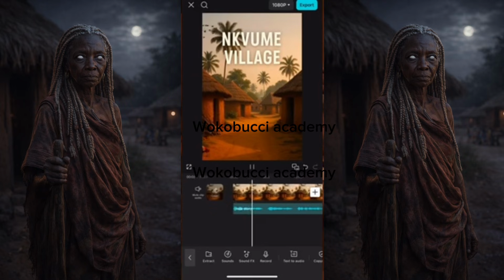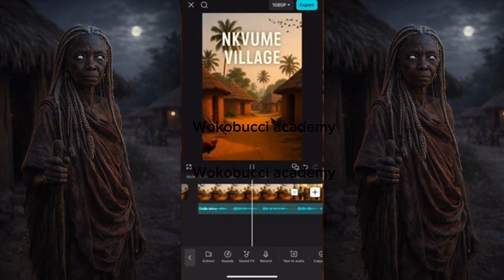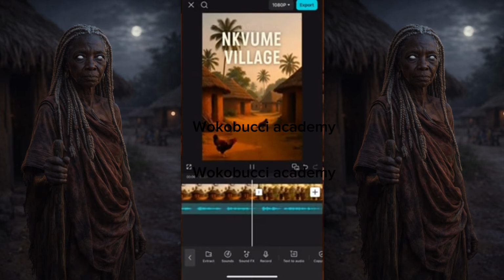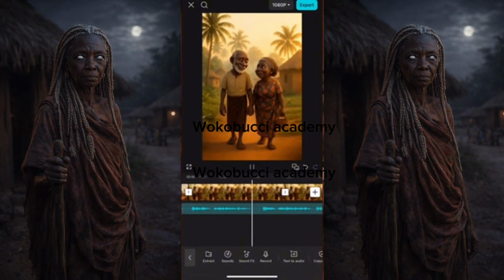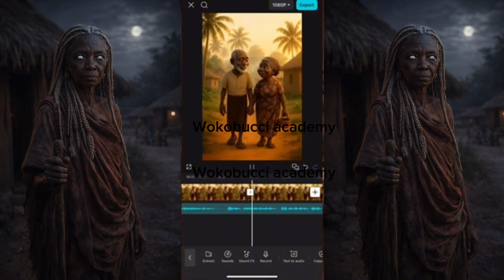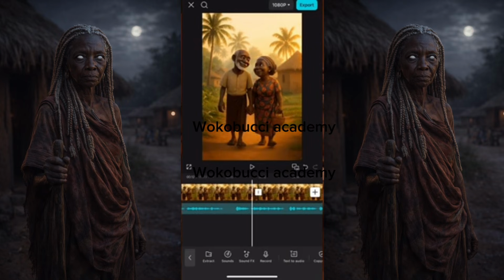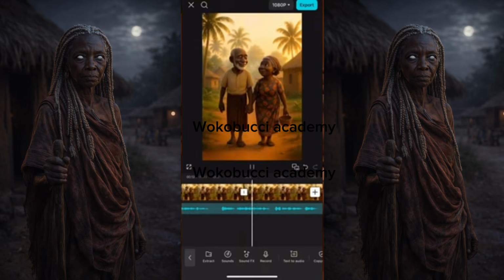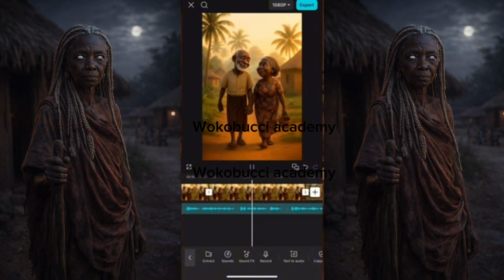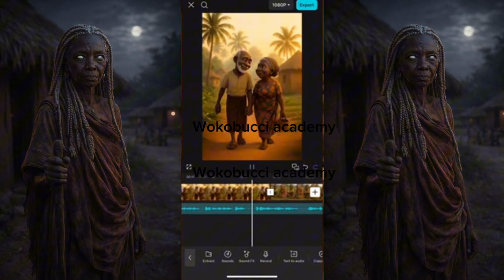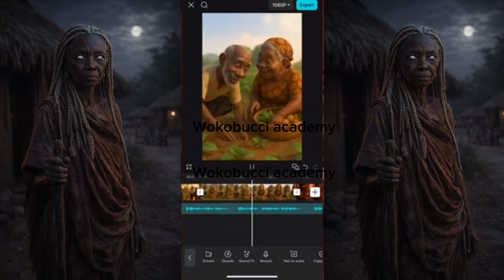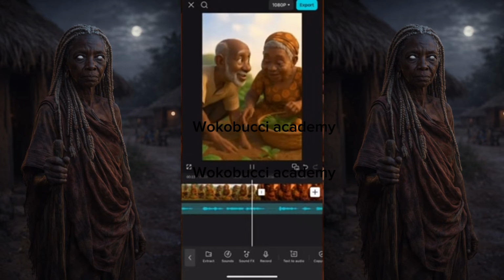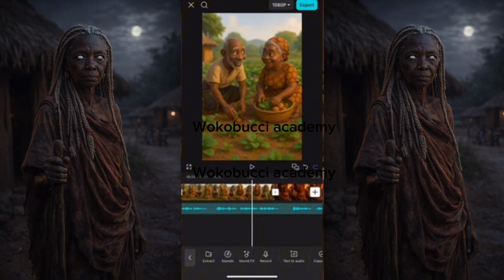In a quiet village in Nigeria, far from the noise of the city, lived an old woman and her husband, two humble farmers whose love had lasted more than 50 years. Every morning, before the sun even touched the rooftops, they walked to their small farmland hand in hand. They planted yams, cassava, and vegetables, laughing, joking, and teasing each other just like young lovers.